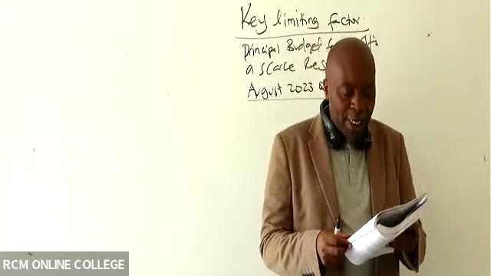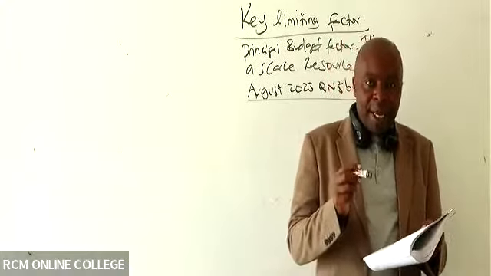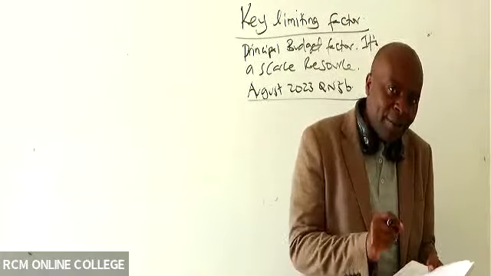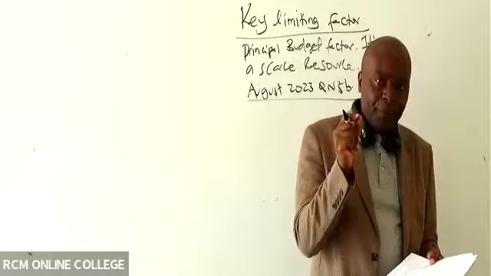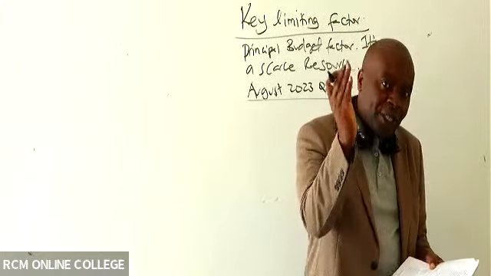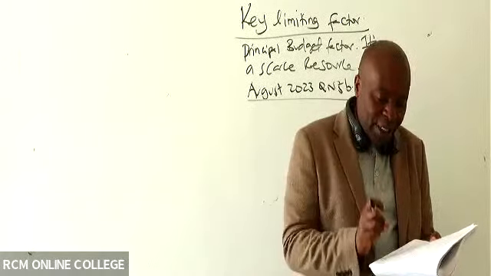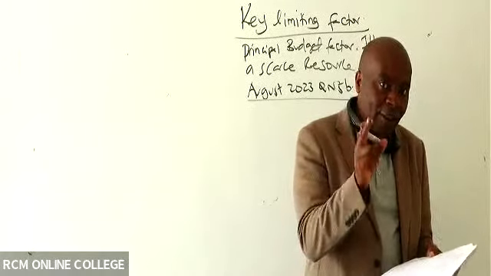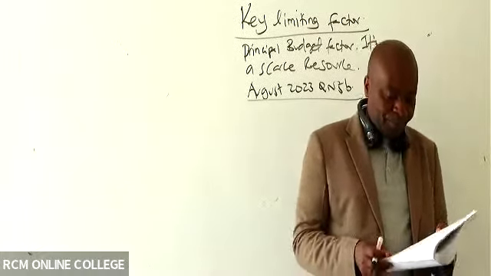The firm is working at full capacity of 17,000 processing hours per year. You can see in this case here, the maximum capacity is 17,000 processing hours. So there is nothing they can do to increase that capacity. So it means automatically that this processing time is a key limiting factor. It is a scarce resource.